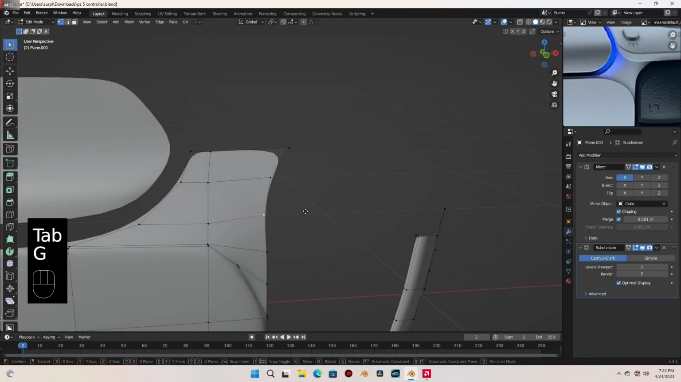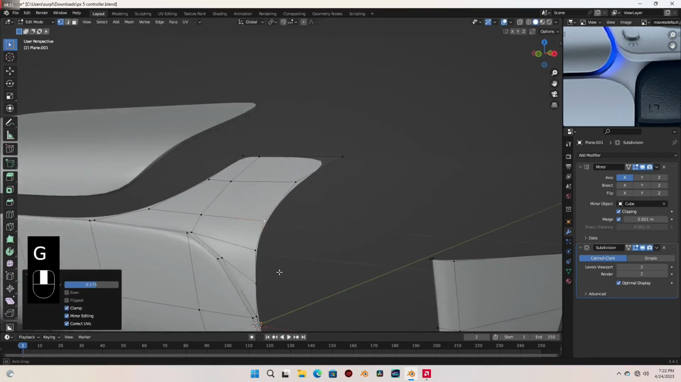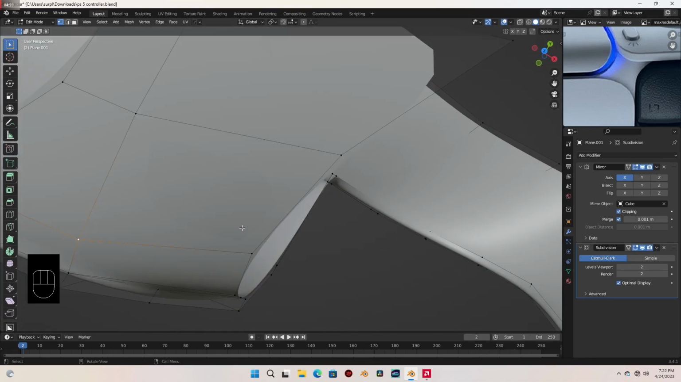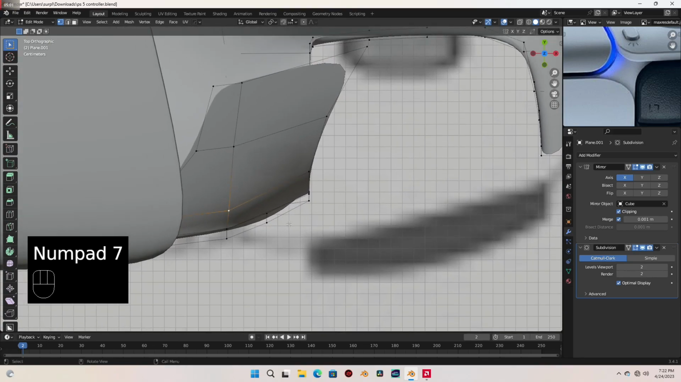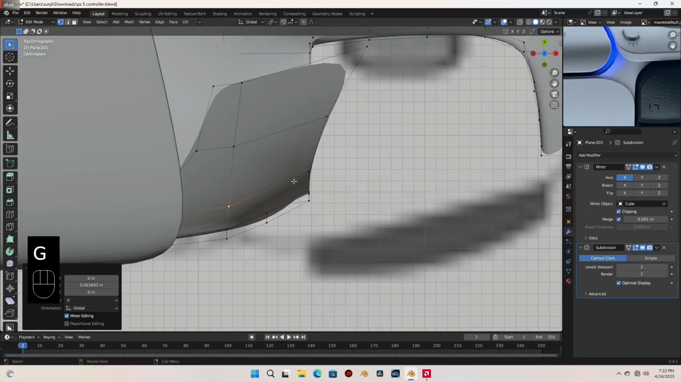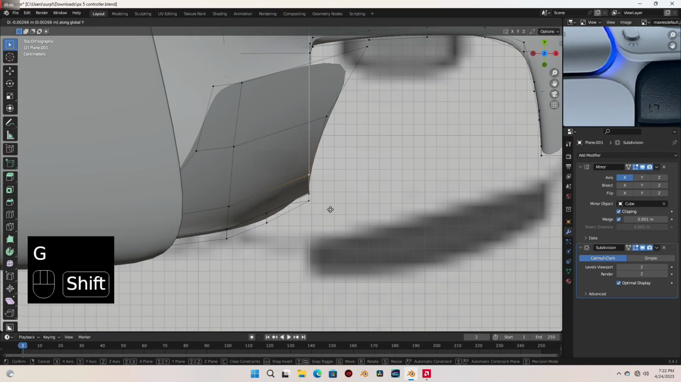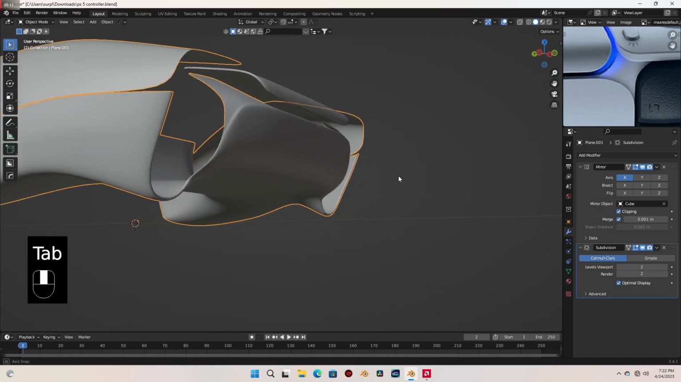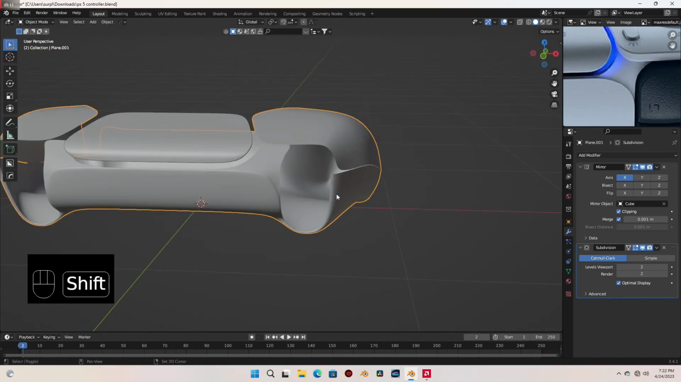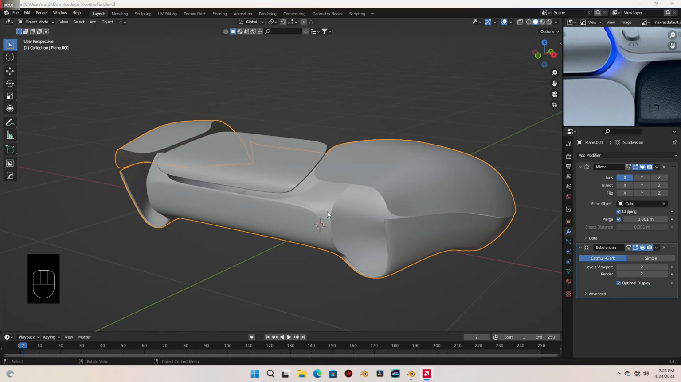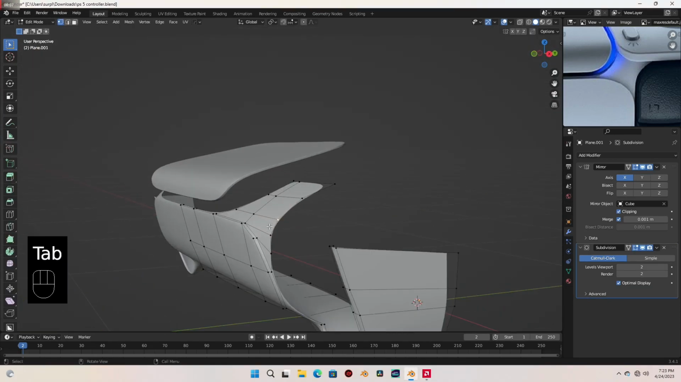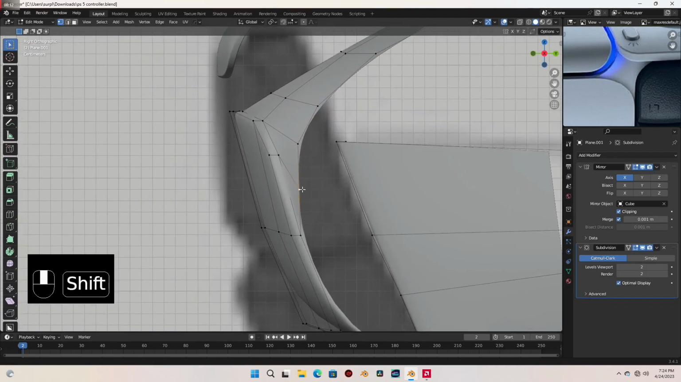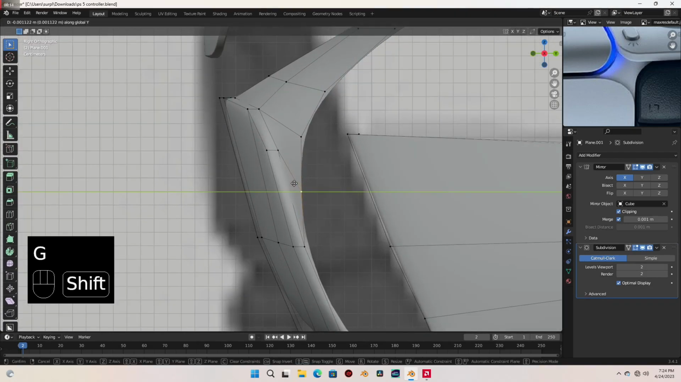Okay, let me slide these down a bit. And also, let me push this. Okay, all right. Let's go to side view and let me move this forward just slightly. Okay.